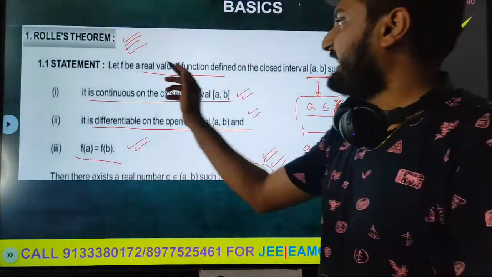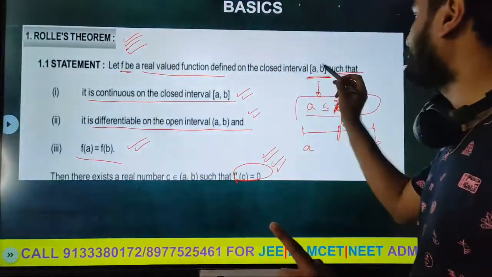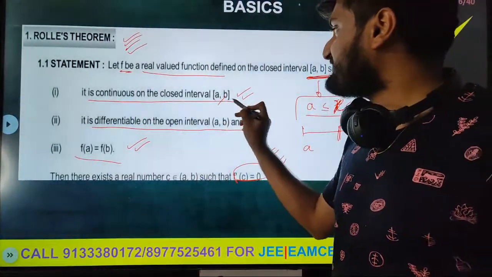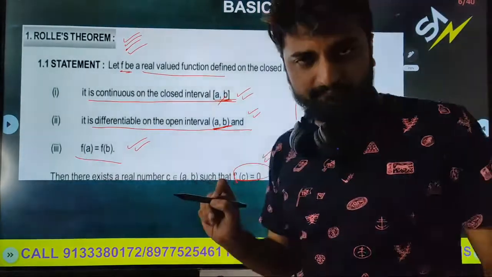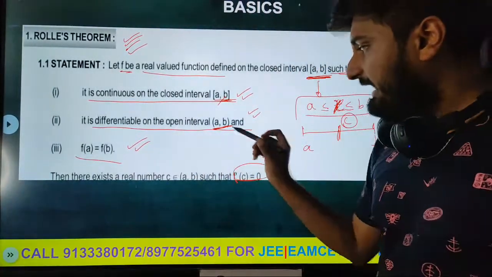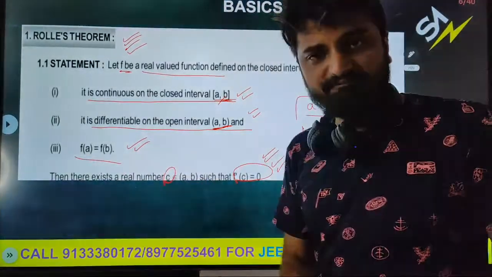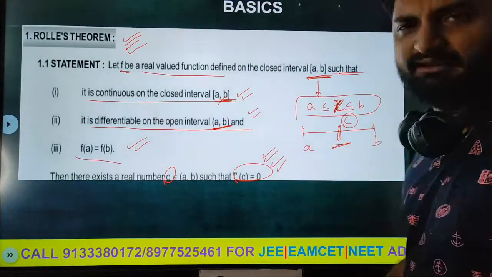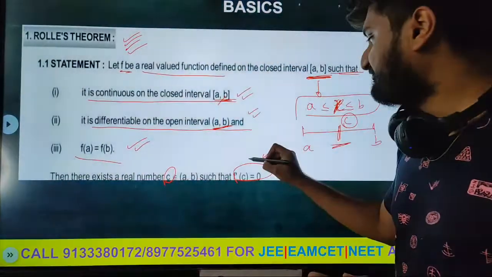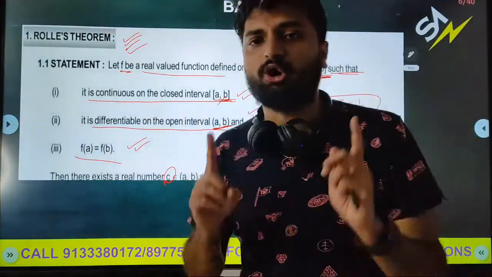So if any function which is defined on the interval is continuous in the same interval and differentiable such that f of a equal to f of b, and there exists a number c which is in between this a and b. It can be somewhere in between a and b, in the interval, f dash c equal to 0. That is called your Rolle's theorem.